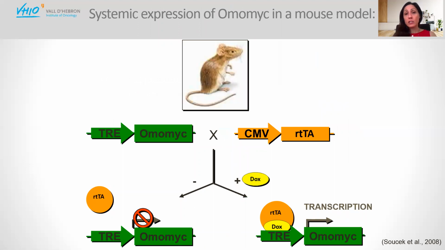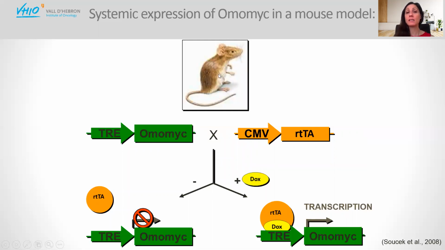The big shift in paradigm regarding MYC druggability was achieved when we managed to clone Omomic in the first systemic mouse model. In this case, we put Omomic under the control of a tetracycline responsive element.